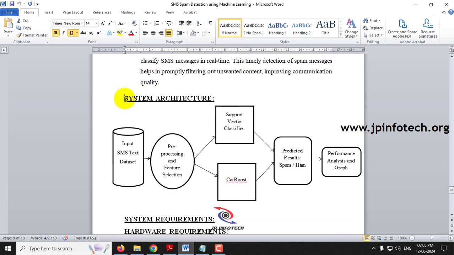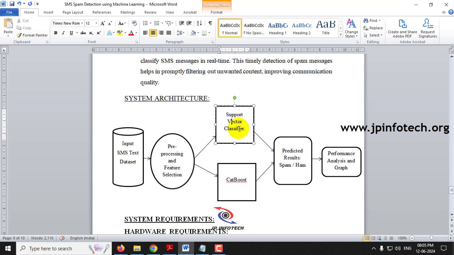Here you can see the system architecture, which contains the input as SMS text data set, and pre-processing and feature selection is made, and we can select any of the models like support vector classifier or CatBoost, and the predicted result will be spam or ham. And finally we'll show the performance analysis and graph part.